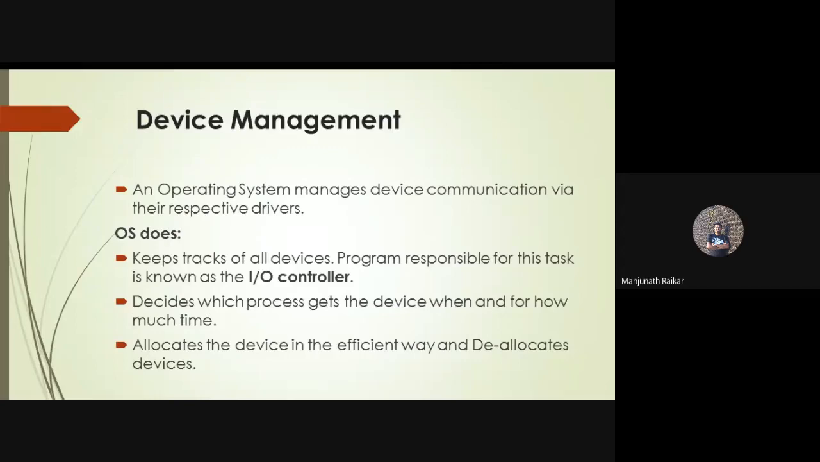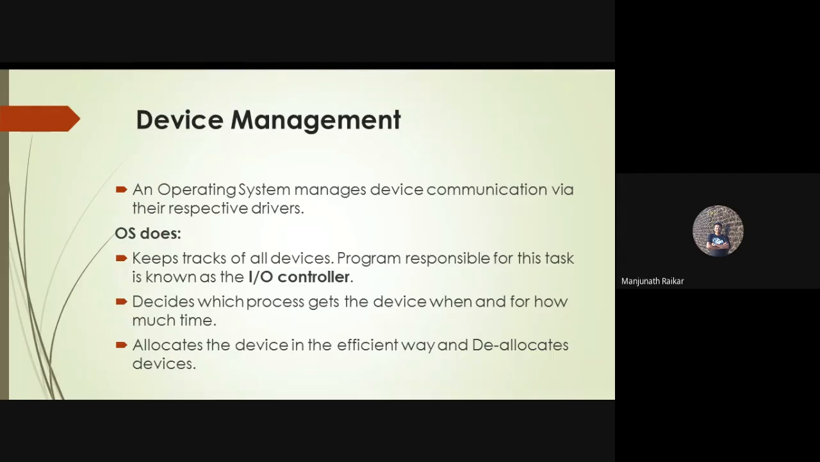So whatever devices you connect with your operating system, all such devices require drivers to be installed. Then only the attached devices are going to communicate. You take an external keyboard, an external mouse, whatever devices you attach, all those devices must contain device drivers. Those drivers must be installed on your operating system. Then only those devices are able to communicate with each other. That's why device management is required.